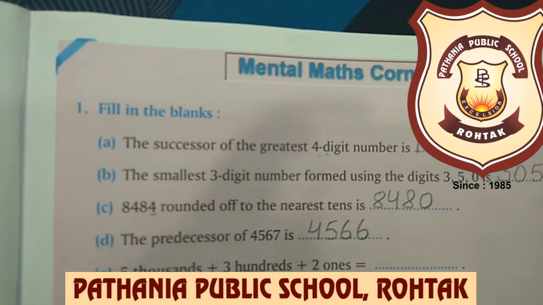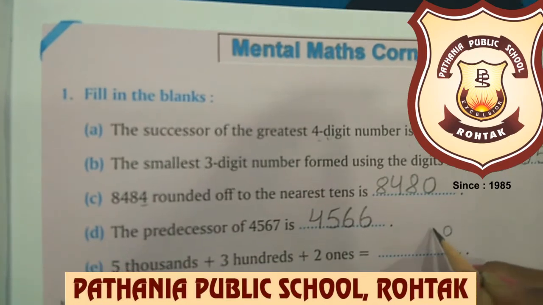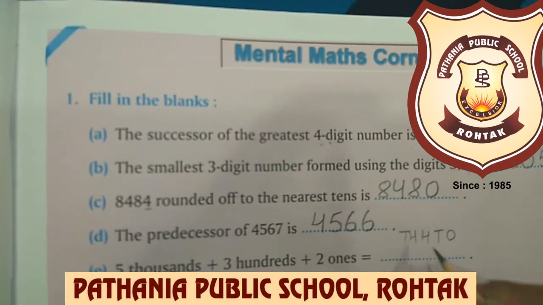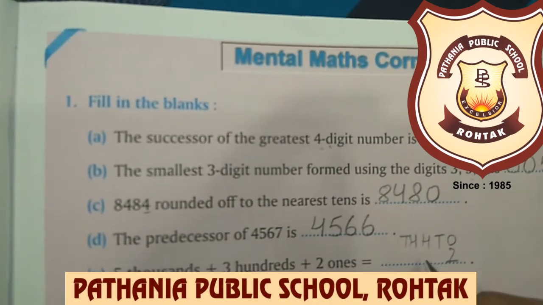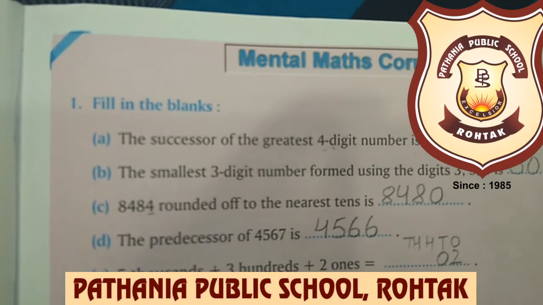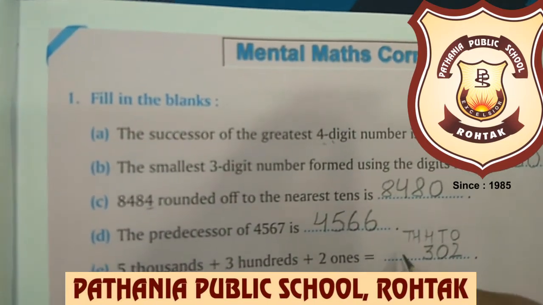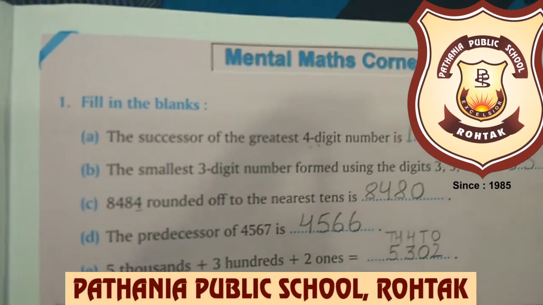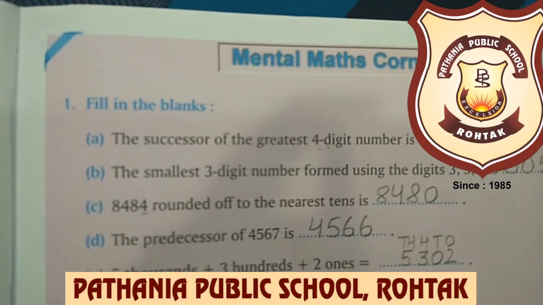Now 5 thousands, 3 hundreds, 0 tens, 2 ones: what number will it form? For writing the number, kids, first of all we will write down the places. Now at ones, 2 is there. At tens nothing is given, so we will write 0. At the hundreds place 3 is there, so we will write 3. And at the thousands place 5 is there, so we will write 5. So we got our number, which is 5,302.